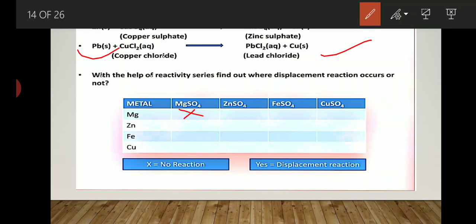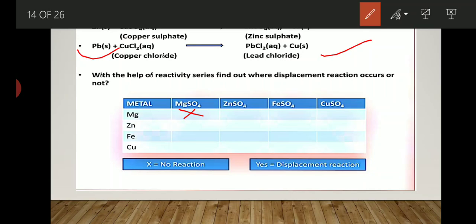When magnesium reacts with zinc sulfate, what will be the reaction? Then you have to write that down. What happens when ferrous sulfate reacts with magnesium? Write that down. Then the copper sulfate. So you have to solve this question. This is one problem given to you which you have to solve. By doing this only, you will understand what exactly a displacement reaction is.